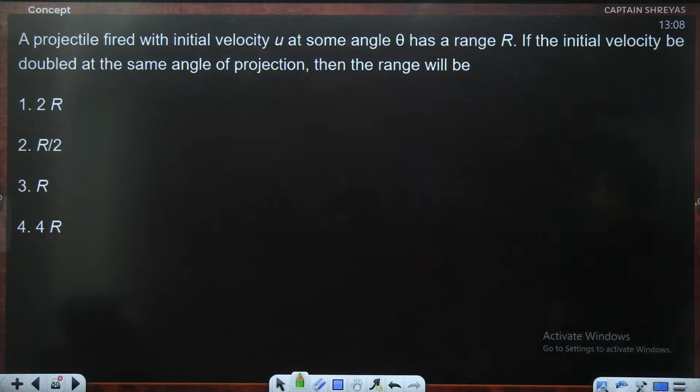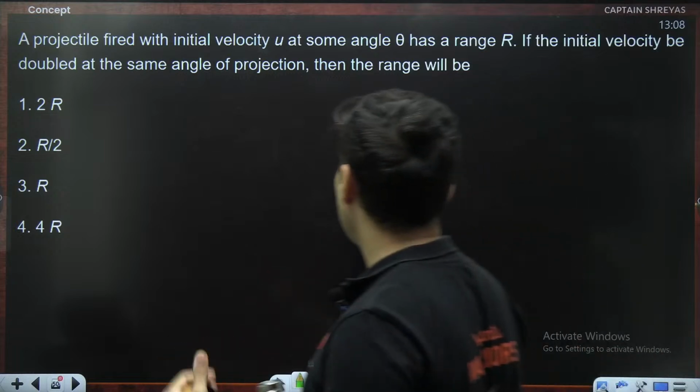Let's do this. Projectile fired with some speed at some angle has range. If the velocity be doubled at the same angle, then the range will be.